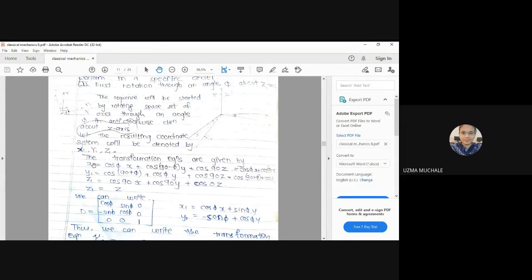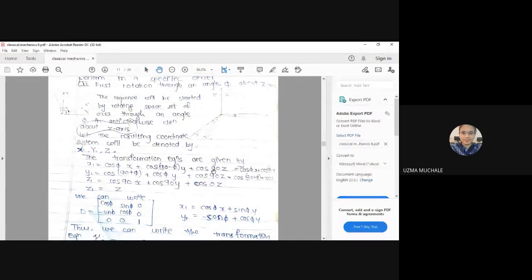Here we want to find the angle between x1 and z1. But z is nothing but your z1 from the first rotation. In the first rotation, z was fixed. So the angle between z1 is 90 degrees. So cos of 90 will be the direction cosine. Are you getting the first equation? Yes, ma'am.